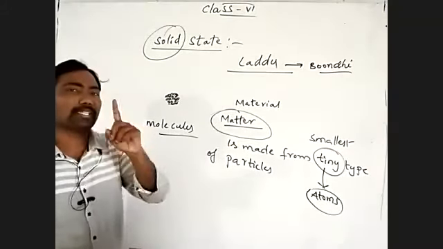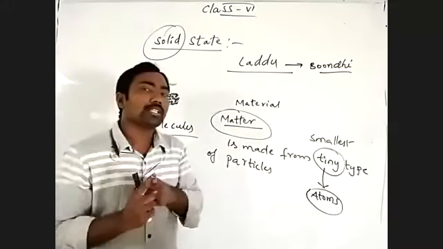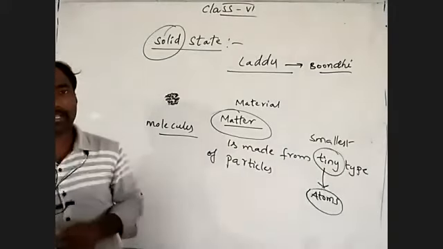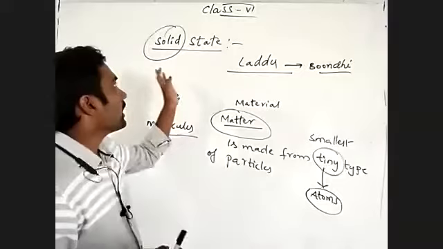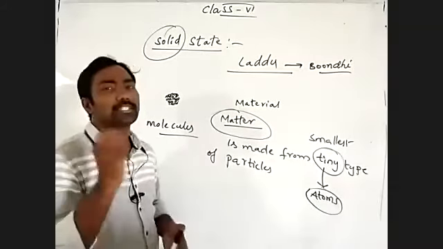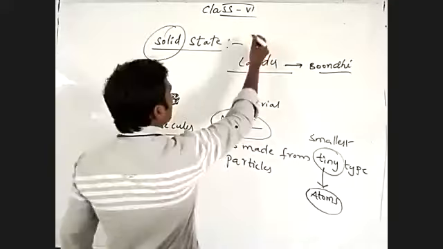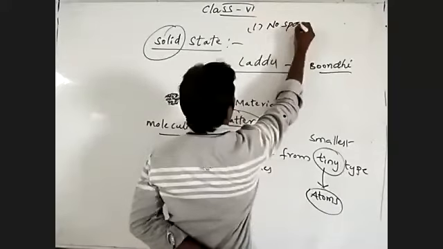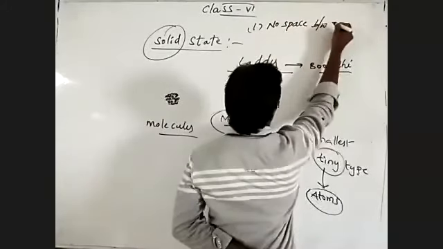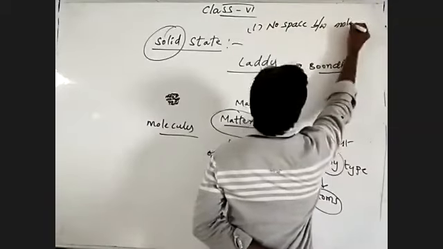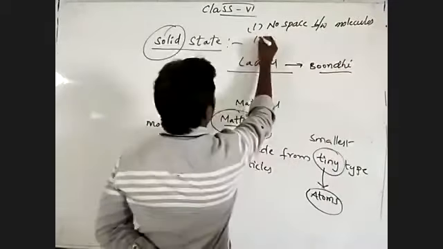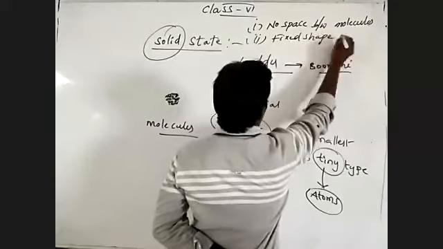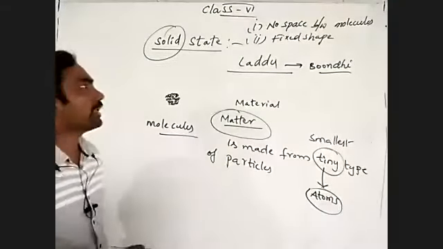We have to remember the first thing: in the solid state, there is no space between the molecules. Understand? And also the solid state of the materials have a fixed shape. First one, what I said, no space between molecules. Second thing, fixed shape. The shape of the solid materials is fixed.